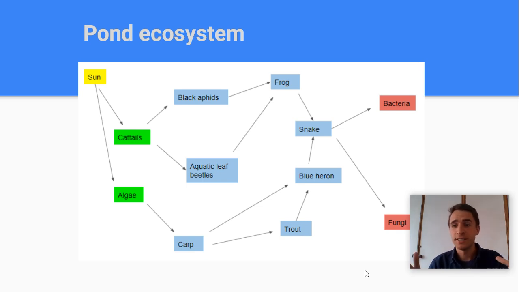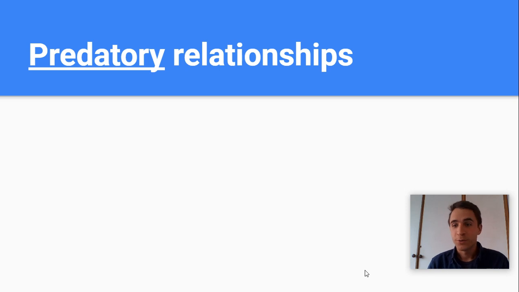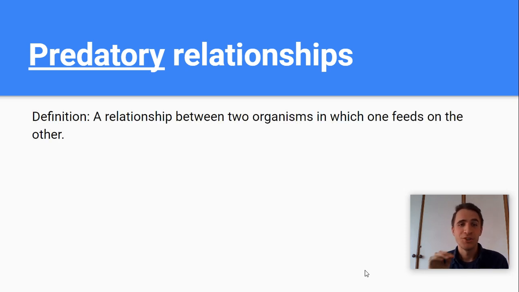So as in any ecosystem, this pond one being an example, there are many different ways organisms are related to each other or ways they interact with each other. One of those ways, we're going to talk about three today. The first one is called a predatory relationship. The definition of a predatory relationship is a relationship between two organisms in which one feeds on the other, or to say it differently, in which one eats the other, right? They get their energy from the other one.